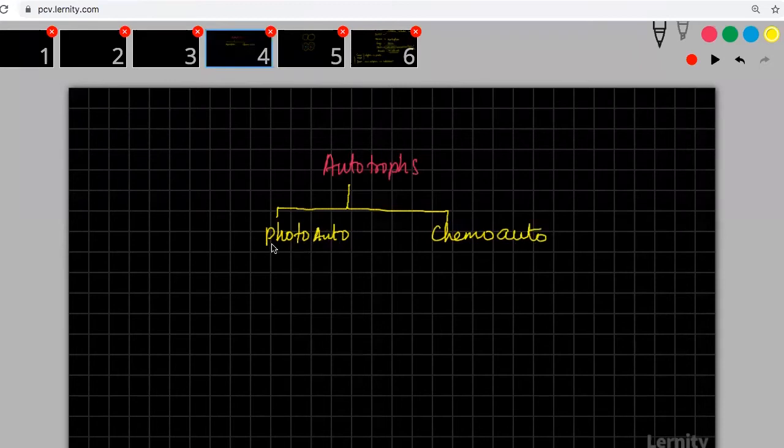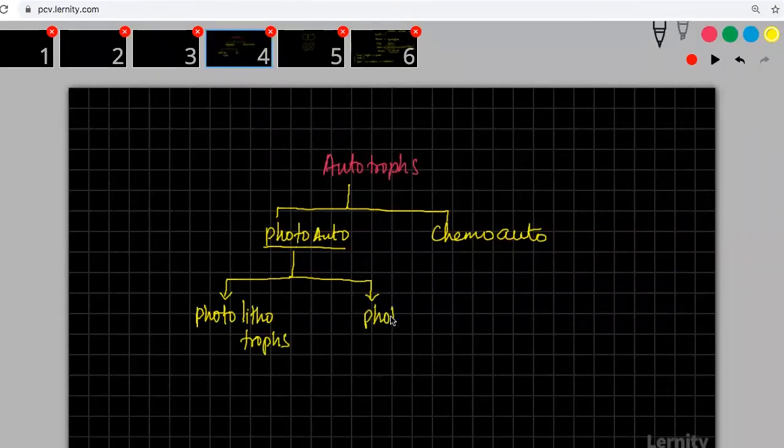And then when we are talking about photoautotrophs, in photoautotrophs itself you have two categories: photolithotrophs and photoorganotrophs.